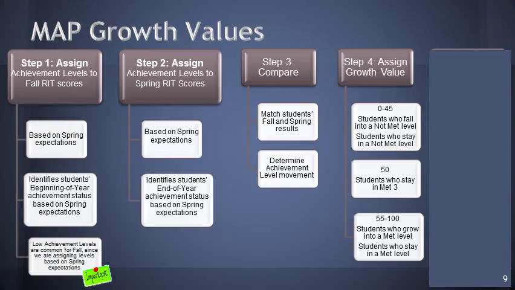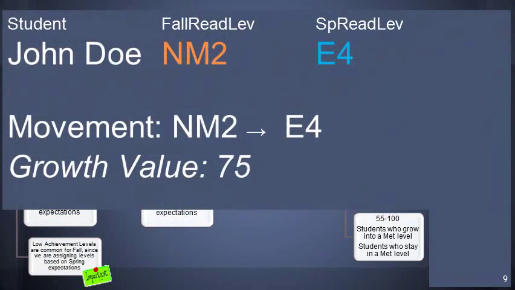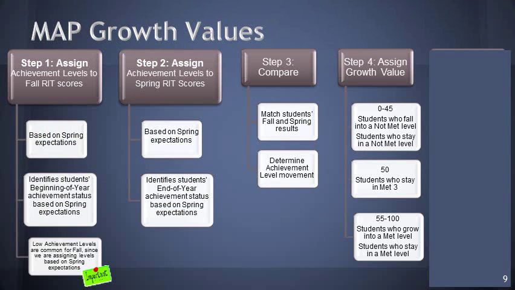Students who receive the highest growth values receive a 55 to 100. Those students either grew into a met level from fall to spring, or else they stay in a met or above level across fall to spring. So students testing at met in the fall and at E5 in the spring would be getting that higher range of growth values. So if John Doe tested at a not met 2 in the fall and at an E4 in the spring, he would be assigned a growth value of 75.